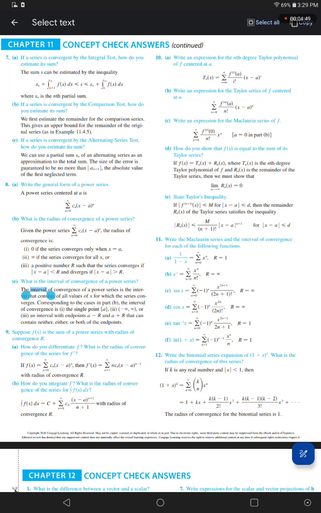k choose n times x to the power n, which equals 1 plus kx plus k open k minus 1 close over 2 factorial times x squared plus k open k minus 1 close open k minus 2 close over 3 factorial times x cubed plus ellipsis. The radius of convergence for the binomial series is 1.